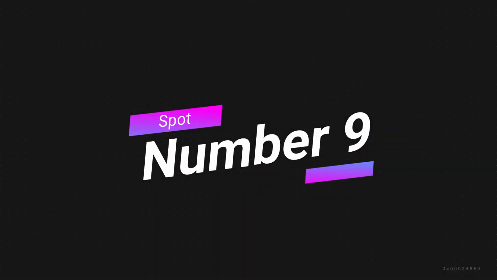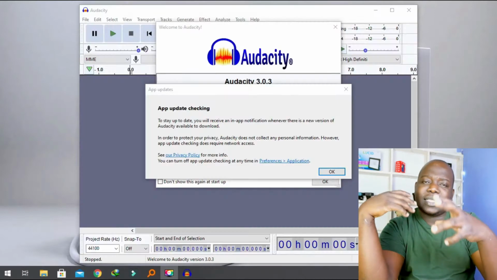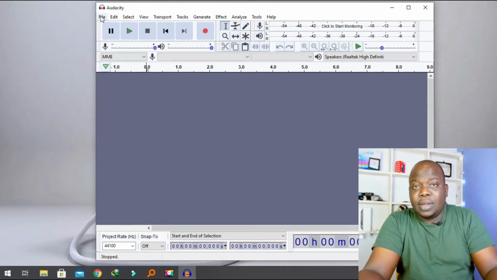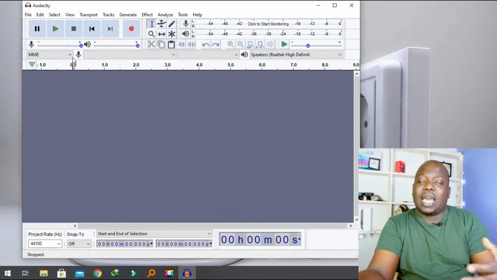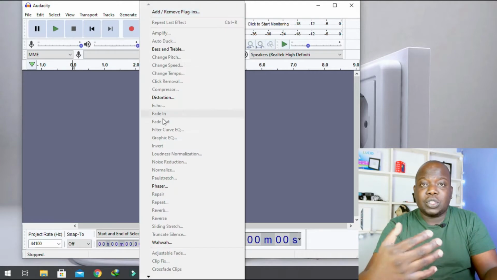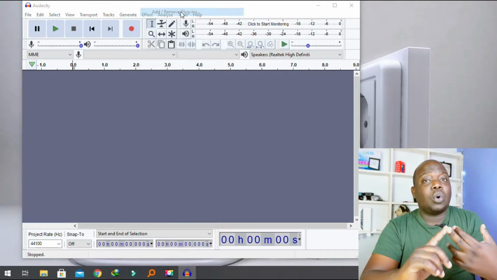Going over to spot number 9 is Audacity. Now Audacity is a free audio processing software. It does have similar features to what you're used to on Adobe Audition. However, this one is open source and free for you to use. It also does cut across all the platforms, so you shall get it on Windows, Linux, and also on Mac.